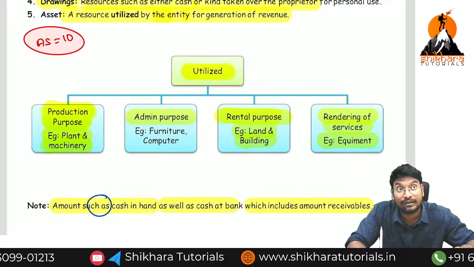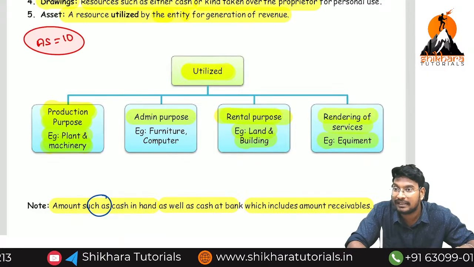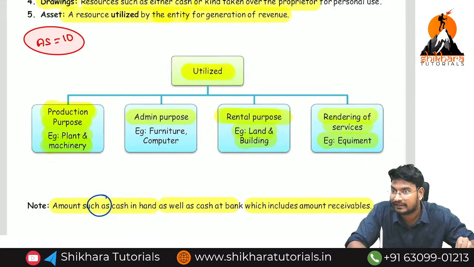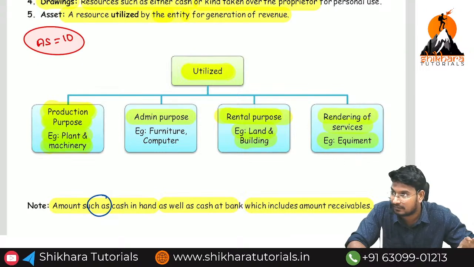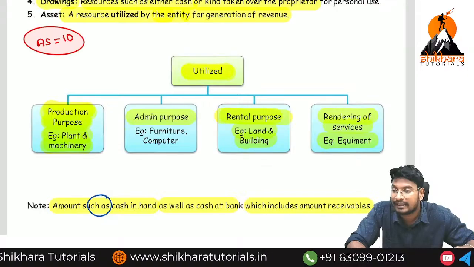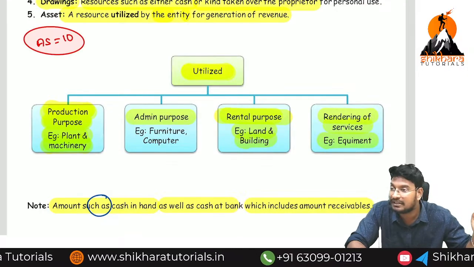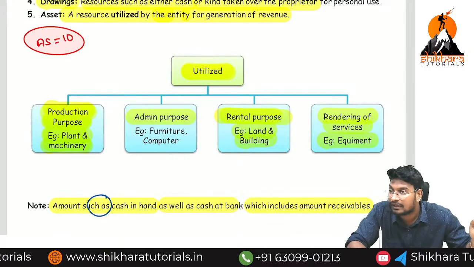Even in this situation, we have taken a rent of building. Imagine this building is our own. We are running an organization called Shikara Tutorials. At this point of time, the building is called an asset. We can render the services, right? We can. In the same building, there is admin staff. Okay, now we are using it for administration purpose.